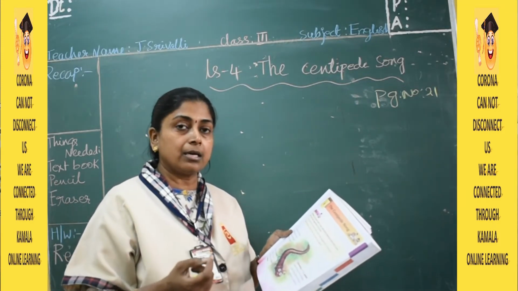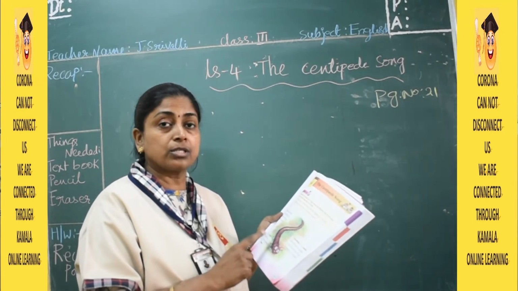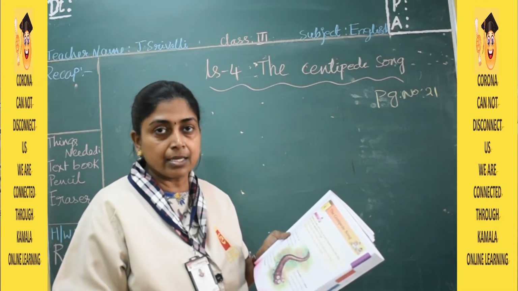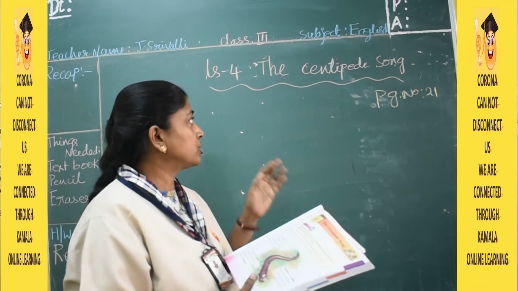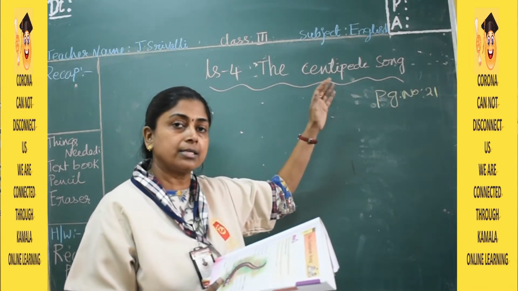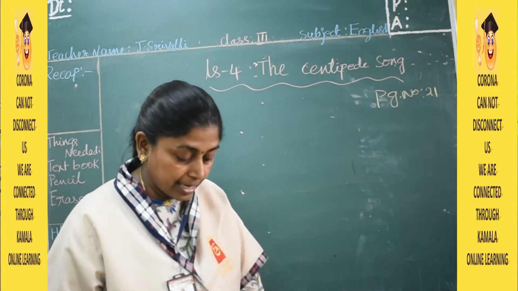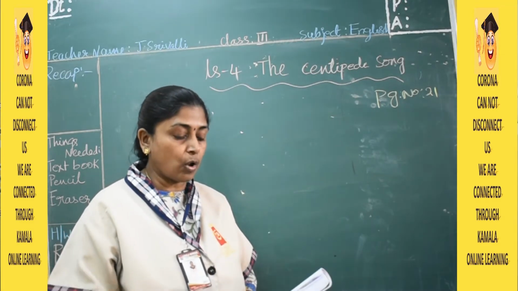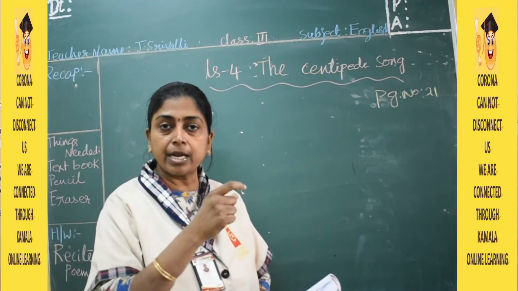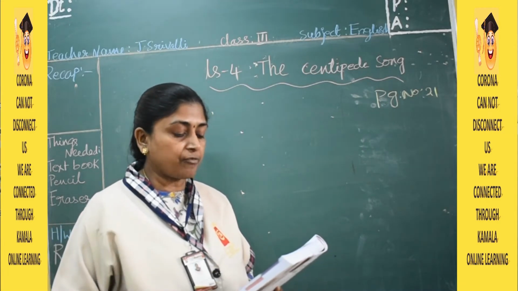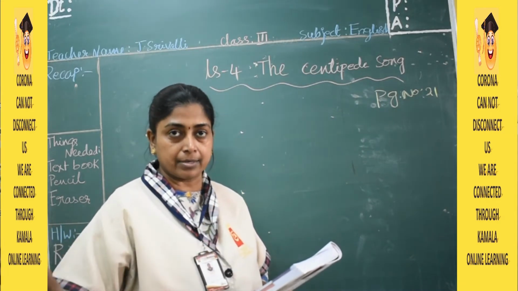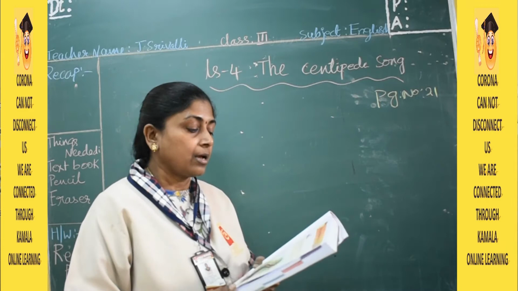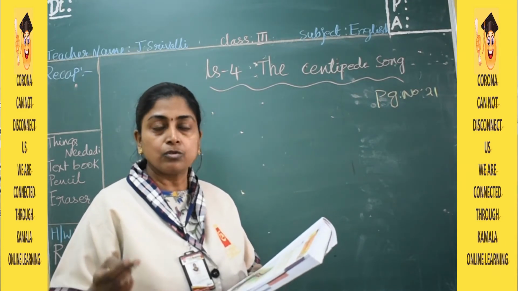There are a few other insects which look similar to this, like I said, caterpillar or millipede. So today we are going to learn about the insect called centipede. A centipede is an insect with a long body, looks like a snake. It is very long, with a somewhat flattened body. It has a flat body, like this book is flat, with many legs. It has so many legs.